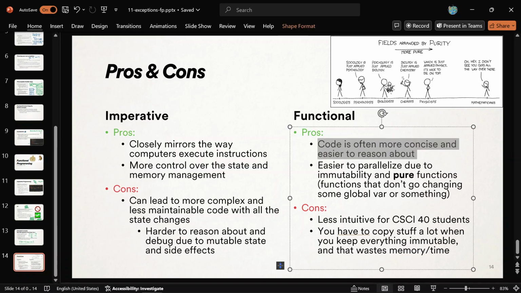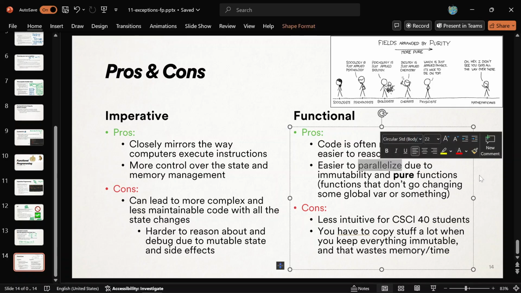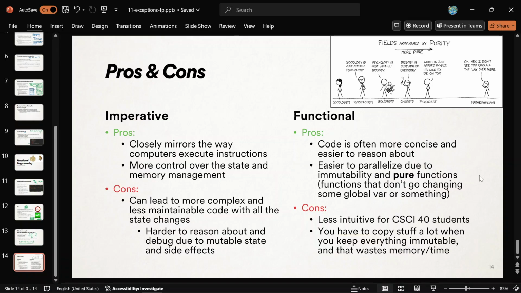People think that with functional programming, if you do it in this way, everything's const, just a bunch of functions all over the place. You can watch it work in order, essentially. It's more concise, easier to reason about and prove stuff about. Also, something that you won't really learn for a while is, because all this code is immutable, you're never changing things, so you can parallelize it. You've heard of multi-core processors, right? You can have the program do multiple things at once, and they won't step on each other's toes if you're using functional programming, because nothing ever needs to be changed. You use a bunch of pure functions. A function that doesn't change anything is called a pure function, okay?